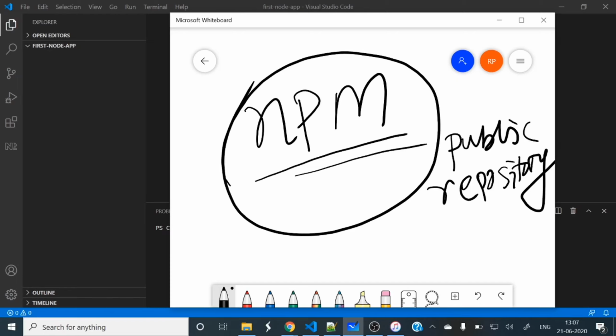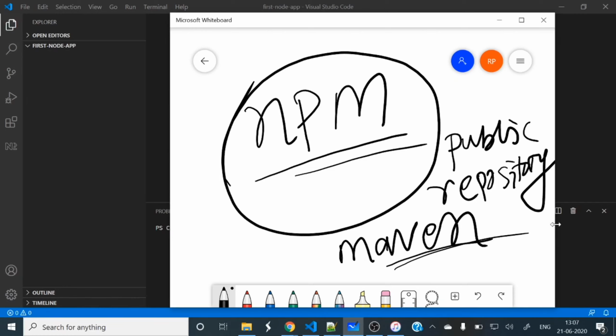If you are coming from a Java background, then we already know about Maven, which is a popular build tool, and it manages all our dependencies in Java. So you can relate Maven with npm.